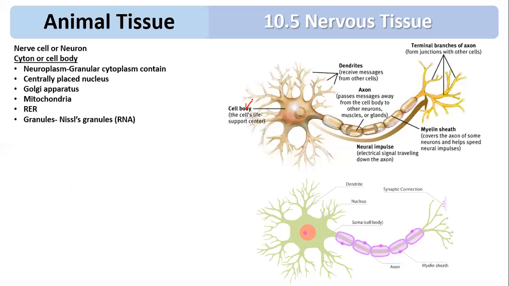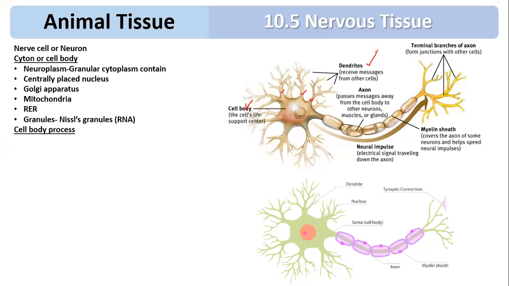If you observe, the cell body possesses two processes. The first process is called dendron. You can see these are the dendron. These dendron are further divided into fine branches, which are called dendrites. So the first process is called dendron. Dendron are short branched processes which can be further divided into branches called dendrites, and these dendrites carry the message toward the cell body. They carry the impulse toward the cell body or cyton.